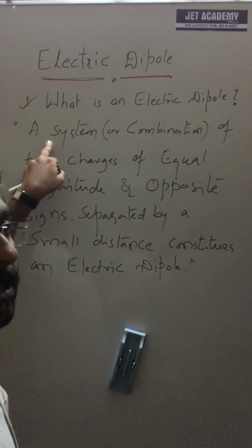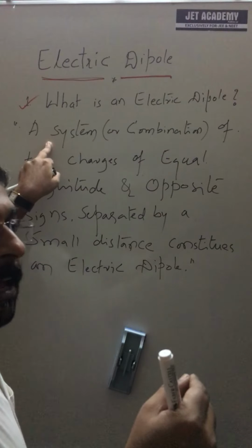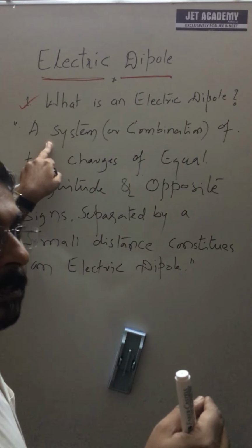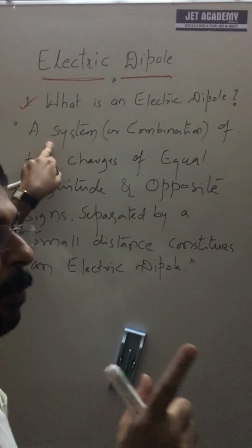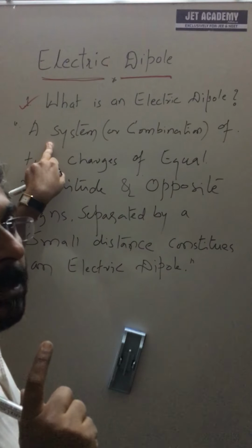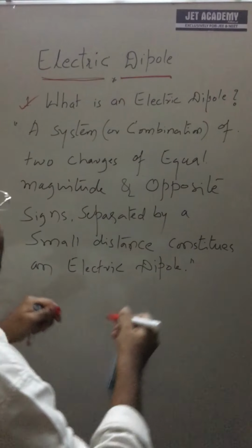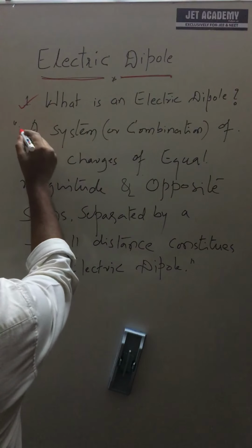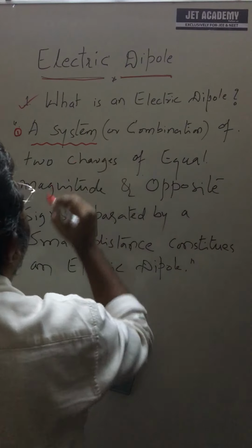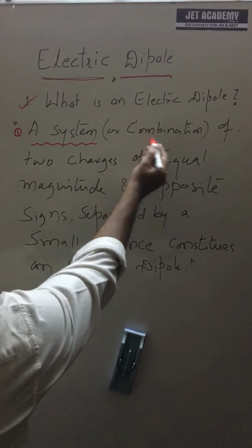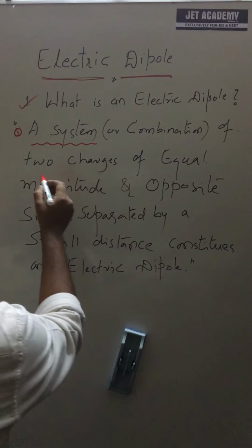And more than one isolated charge, if any charge is kept near the isolated charge, then it is called a system of charge. Clear? Means more than one charge in a space is called a system of charge. And in this case, what is an electric dipole? The first understanding is a system of charge. It is a system or a combination of two charges.